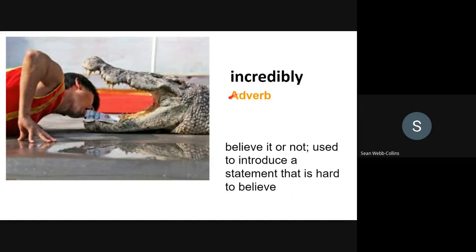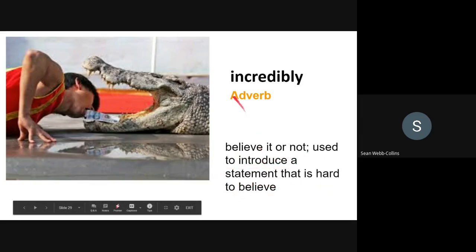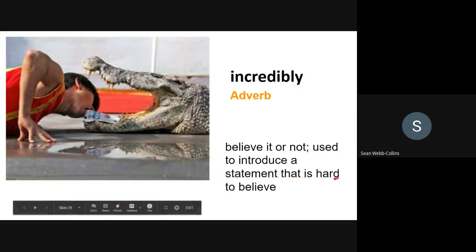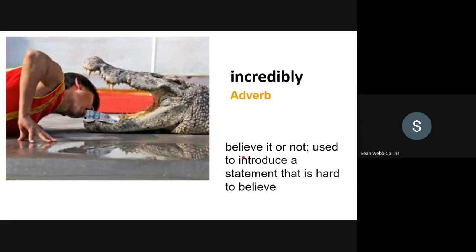Incredibly. Adverb, believe it or not, used to introduce a statement that is hard to believe. For example, incredibly, despite having his parachute fail to open, John survived the fall to Earth.